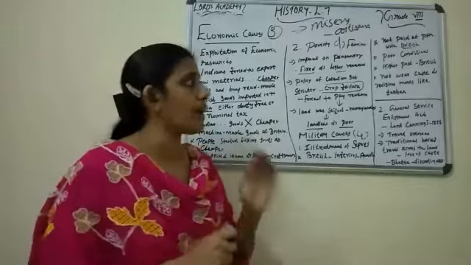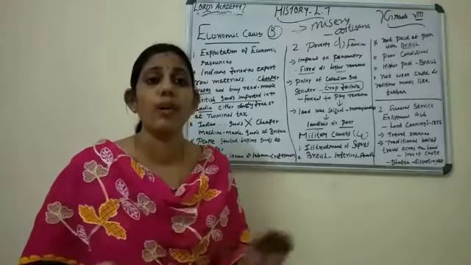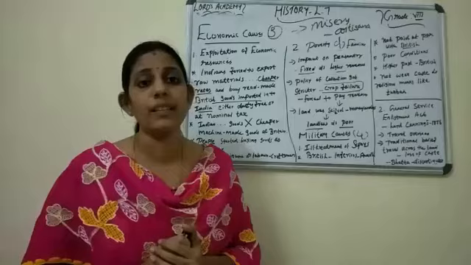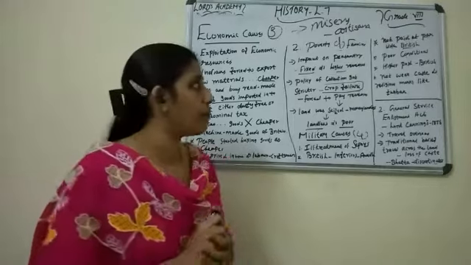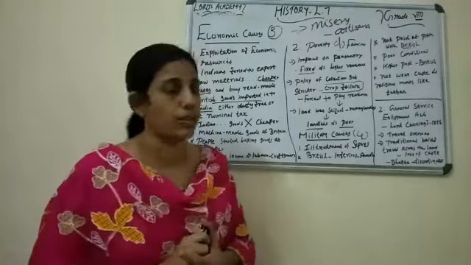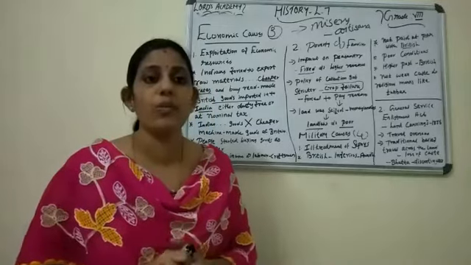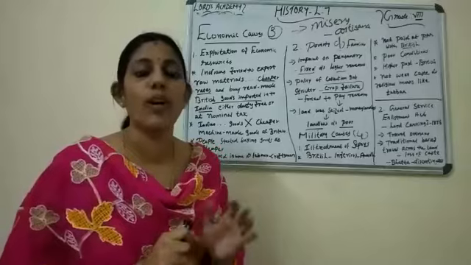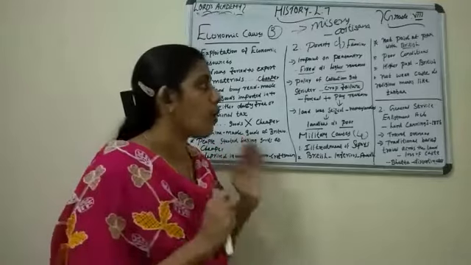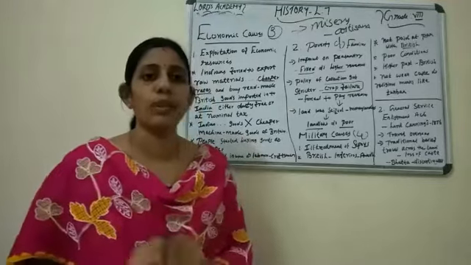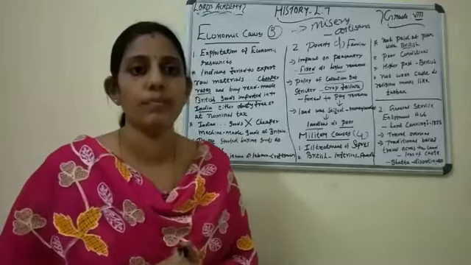So that is the first point, ill treatment of Sipais. They were not treated properly, and they were not paid at par. Both were doing the same work, but the Indian Sipais did not get equal payment with the Britishers, and they were compelled to live under poor conditions. All the high posts and promotions were reserved only for the Britishers.